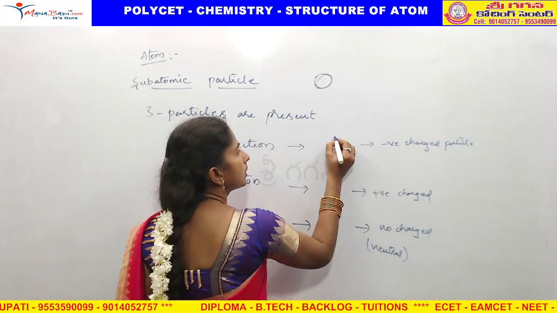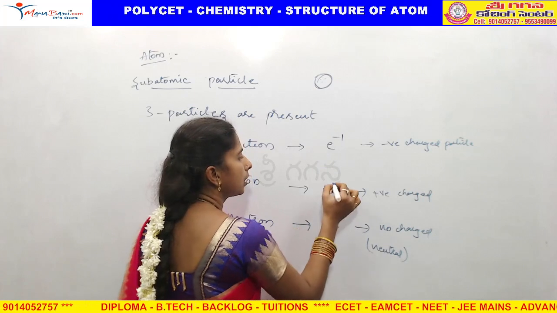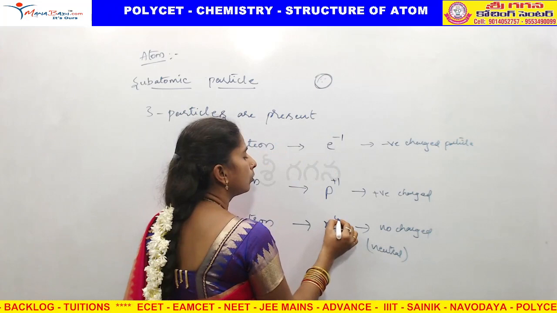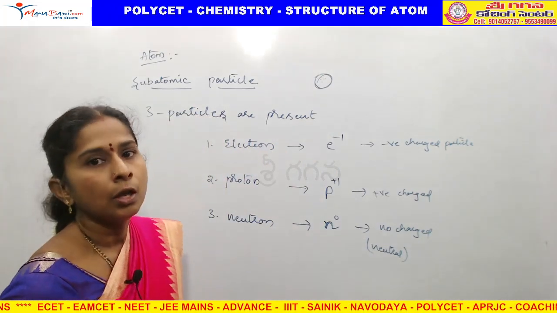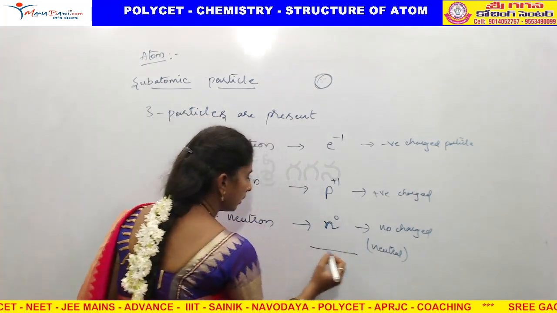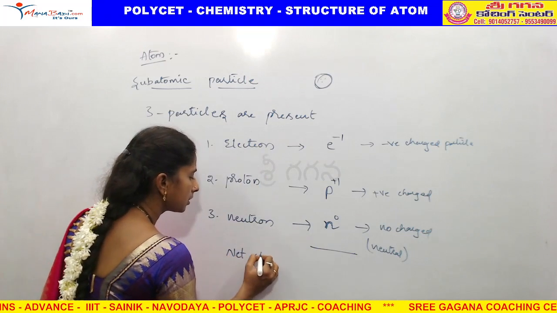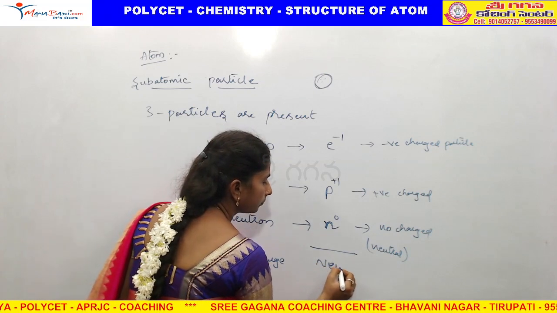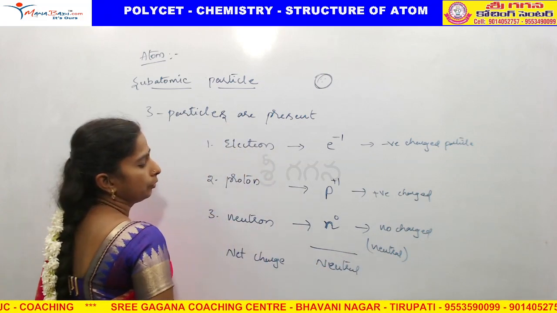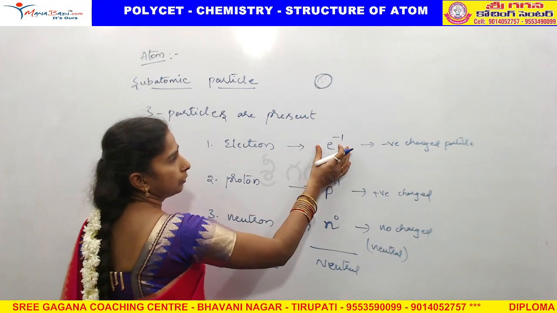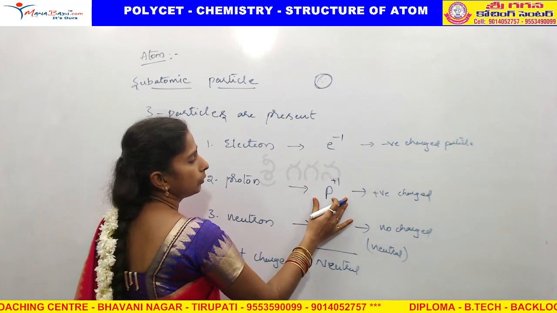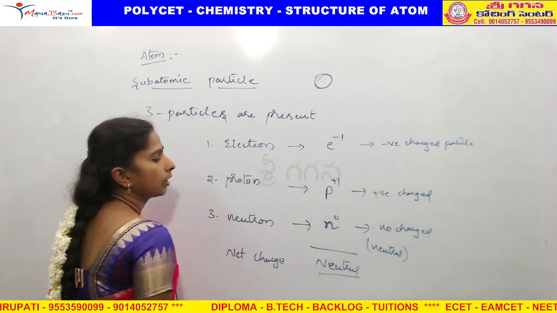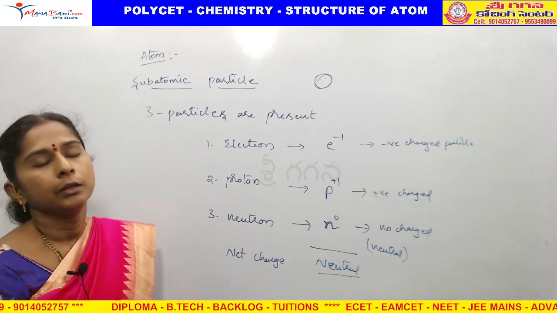So electron has a unit negative charge, proton has a unit positive charge, and neutrons have no charge. The net charge on the atom is neutral, because the unit negative charge is cancelled by the unit positive charge. They neutralize each other, so the overall charge on the atom is neutral.